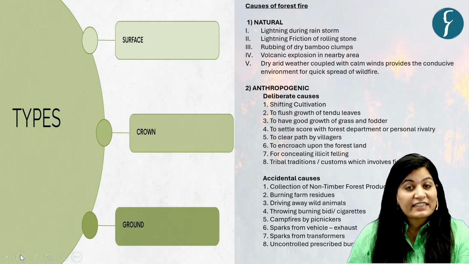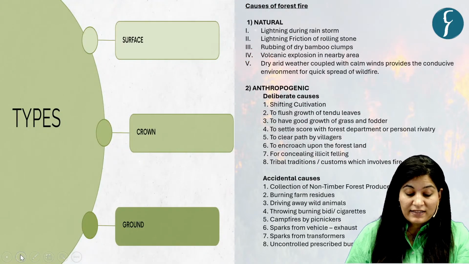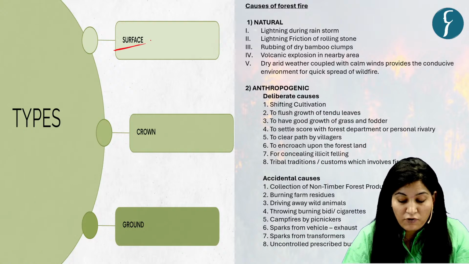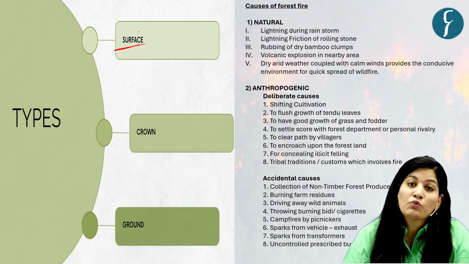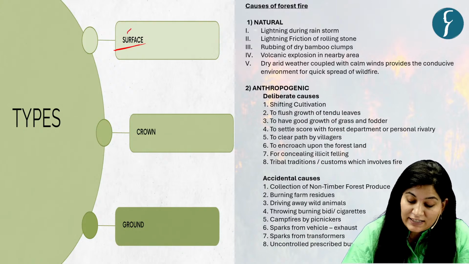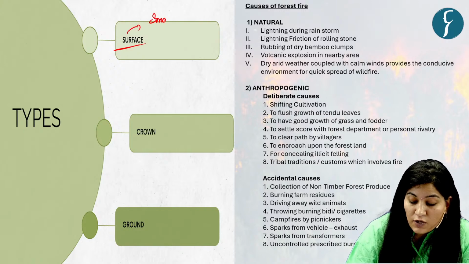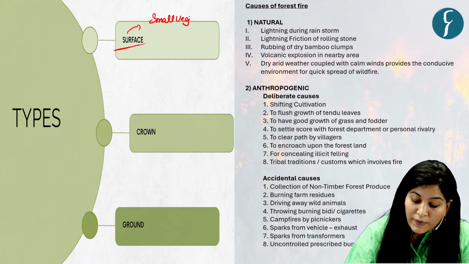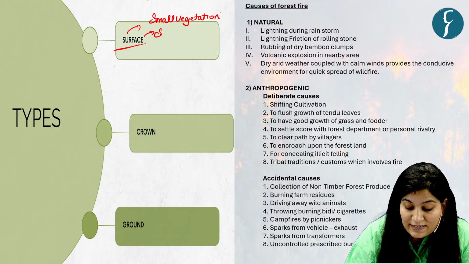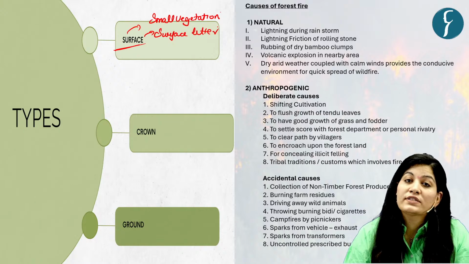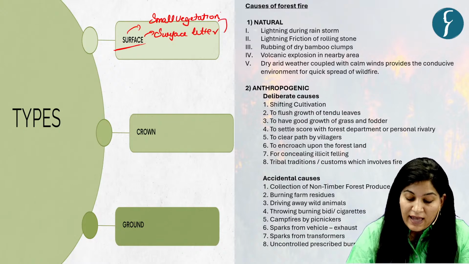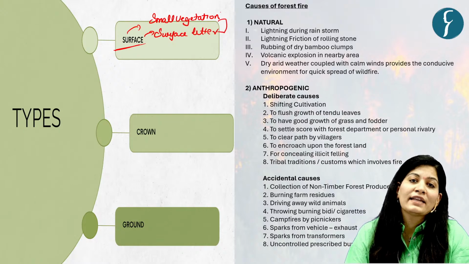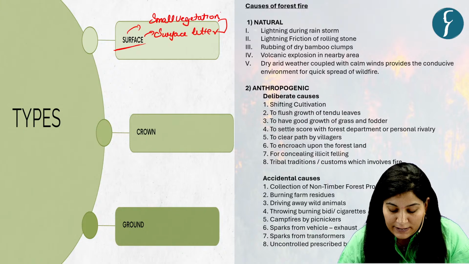Now let's see types of forest fire. So first in this category is surface forest fire. It is a fast moving forest fire and it consumes basically small vegetation, because we are talking about the surface. So it consumes small vegetation, surface litter, along with loose debris. Okay, and this is the most commonly found forest fire in India.